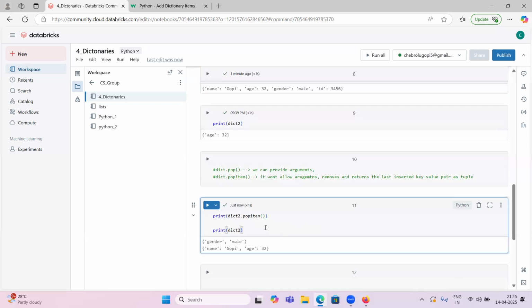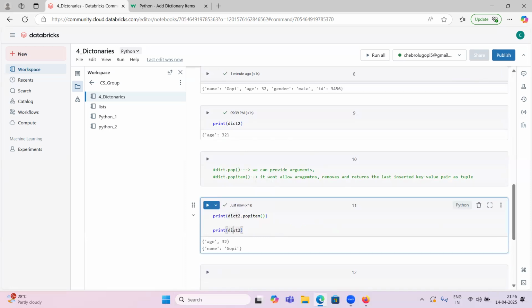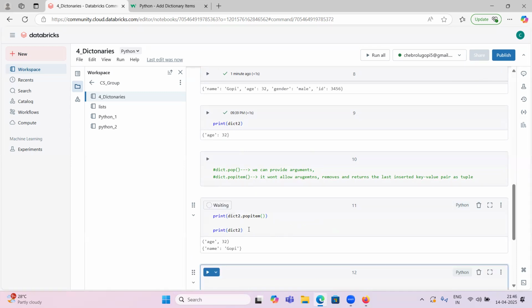If I run one more time, what will happen? It will remove age 32 also, and it will print this one. So it removed age 32, and inside the original dictionary we have only name and Gopi. If I run one more time, it will remove name and Gopi, and it will print an empty dictionary. Yeah, so it removed name and Gopi.